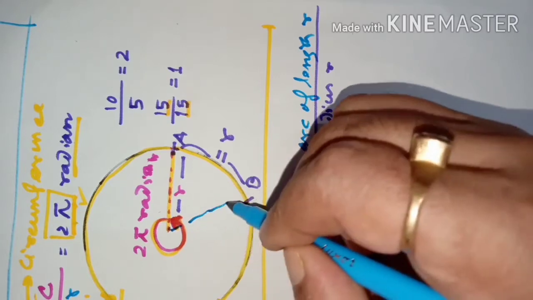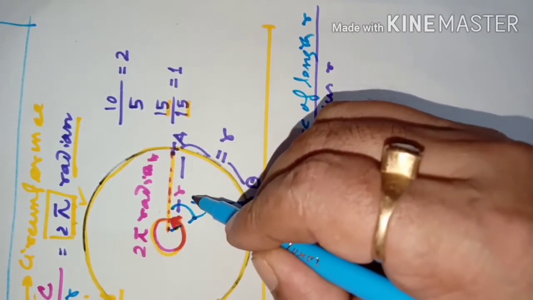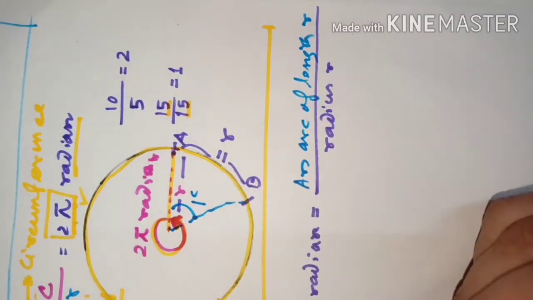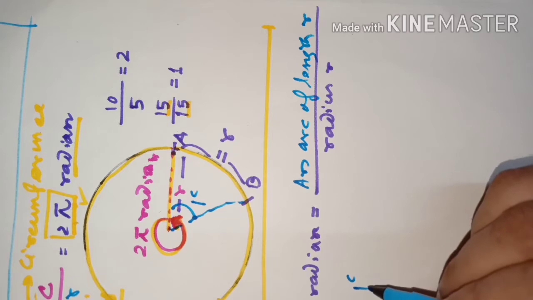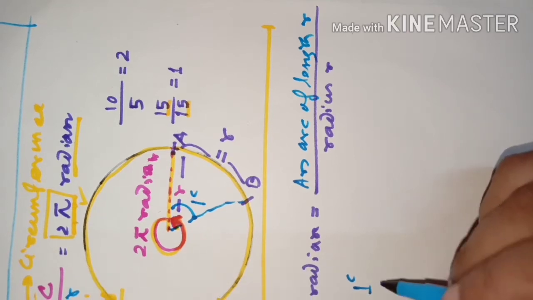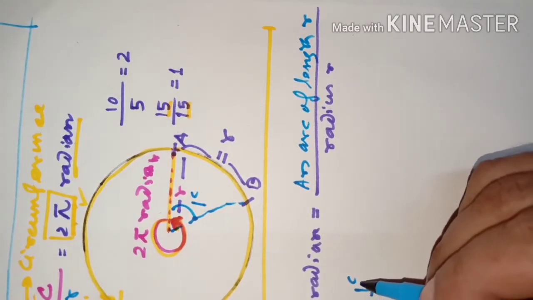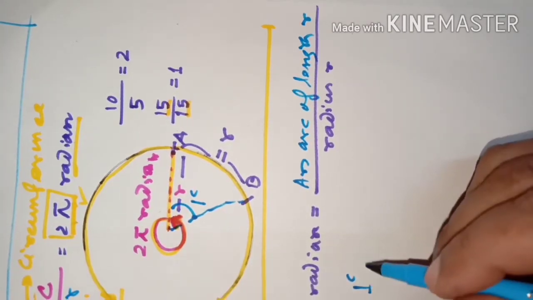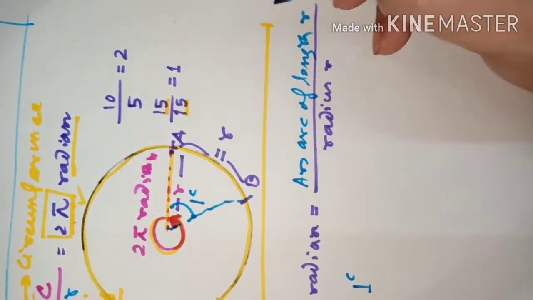This is an angle here, which is equal to 1 radian. It is written as 1 raised to the power of c. Actually it is read as 1 radian. Writing time we write like this. But when you write angles in radian, without this symbol also we will be able to understand. If you have put the degree symbol, it will be clearly understood it is degree. If degree is not put, it will be considered as radian only.